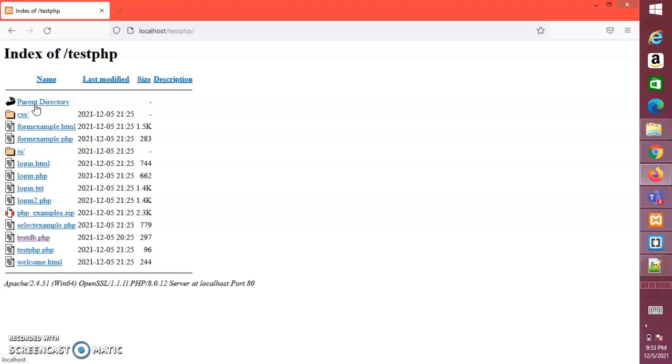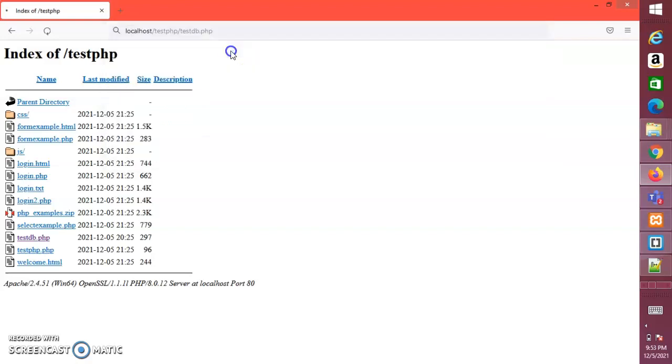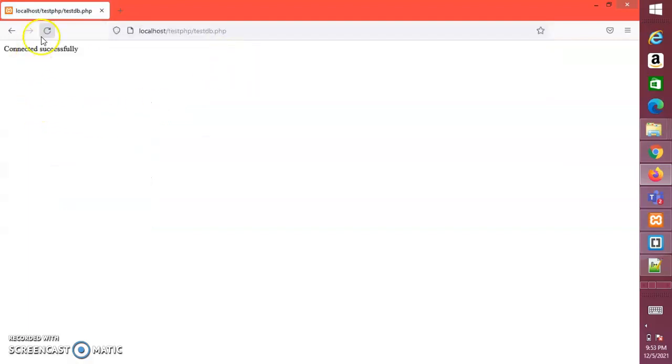I put it in my htdocs folder that was given to us in our XAMPP creation. And from here, I show that my first folder works. And since this is already up, I could try it directly from my history. I get connected successfully, showcasing that my server connection is complete.